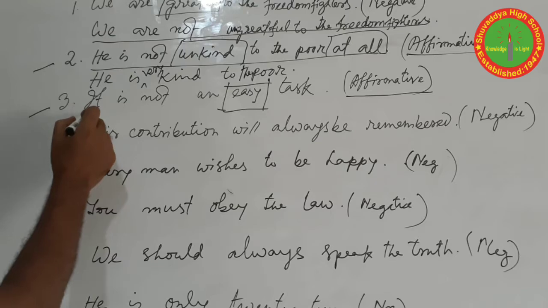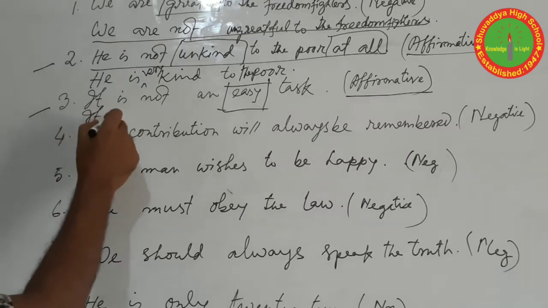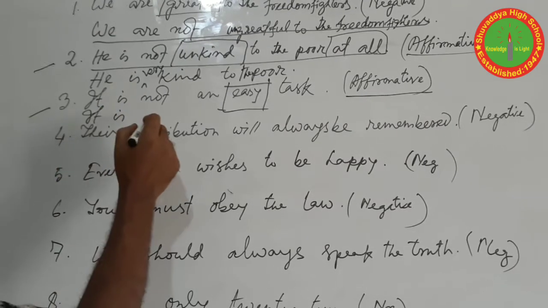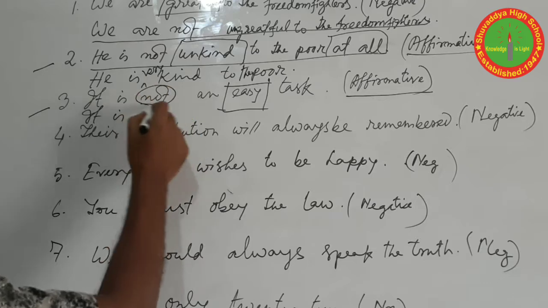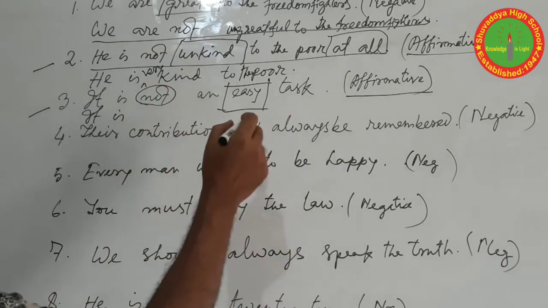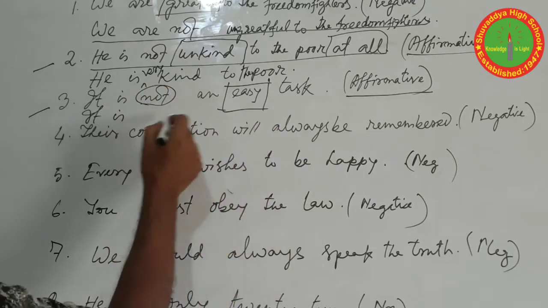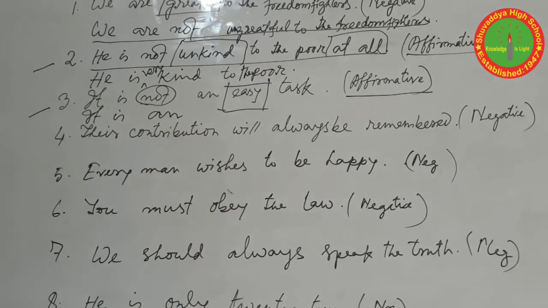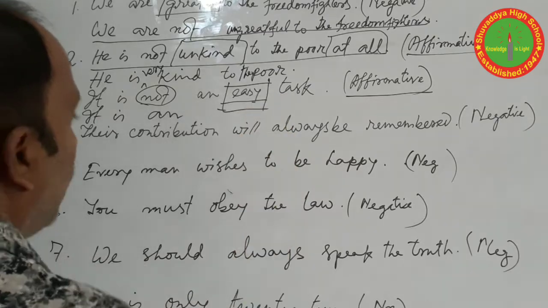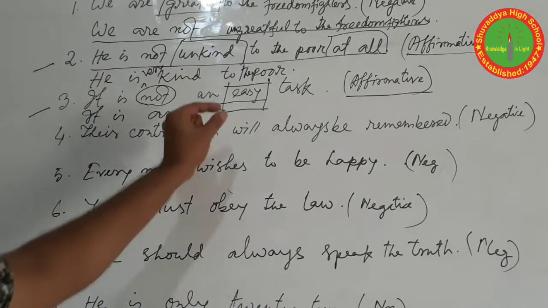So if we write the answer, we do not use not, as we are going to change it to the affirmative one. It is an easy. What is the opposite word or antonym of easy?